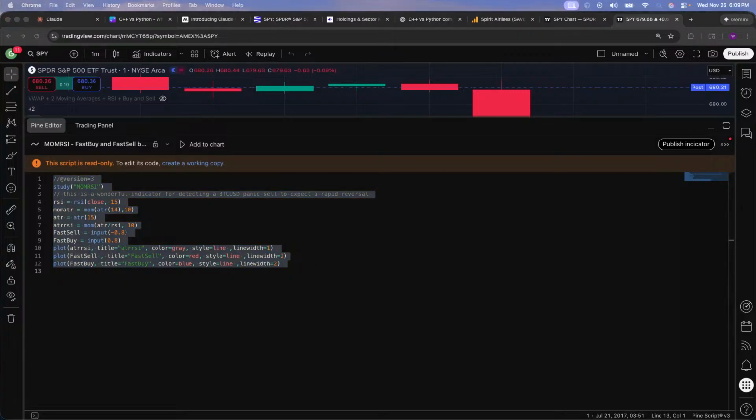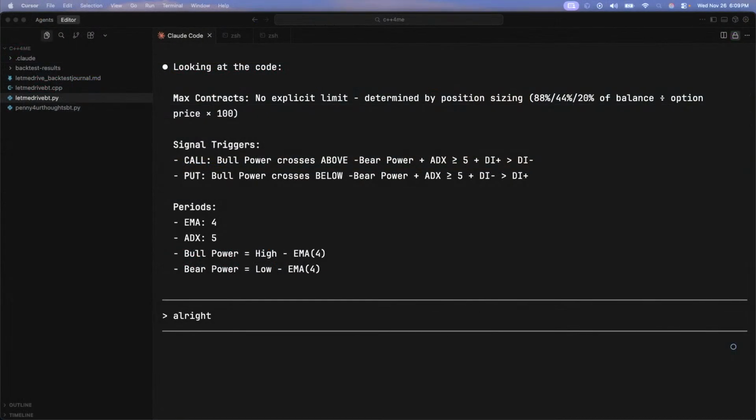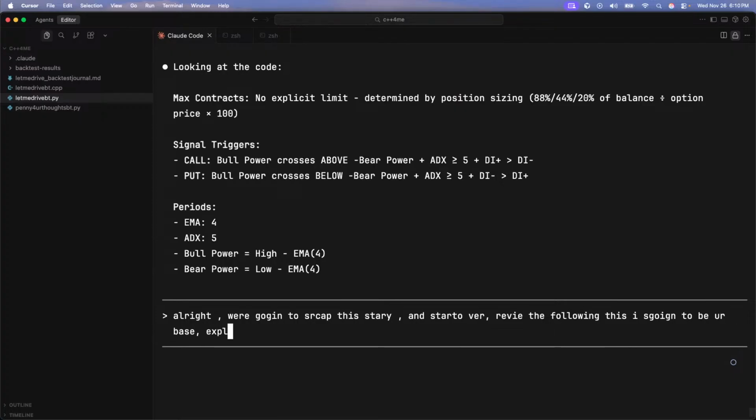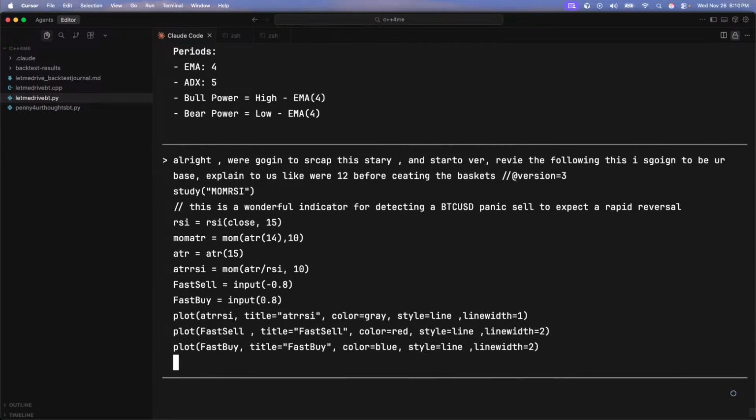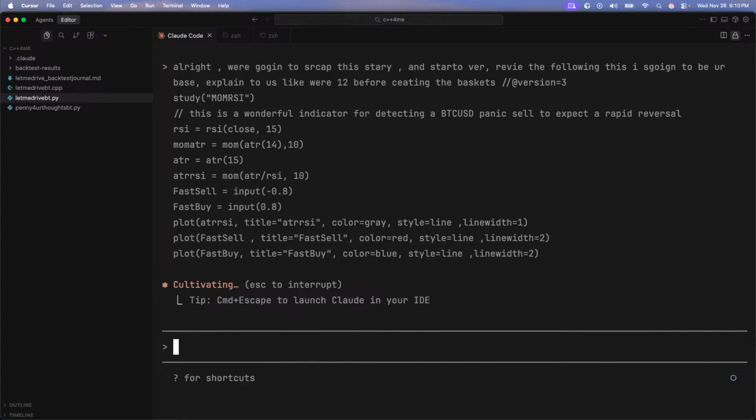All right. Hold on. My fault. Come here. We're going to scrap this strat and start over. Review the following, and this is going to be our base. Explain to us like we're 12 before creating the backtest. So same thing that I did before. I'm just taking it from TradingView.